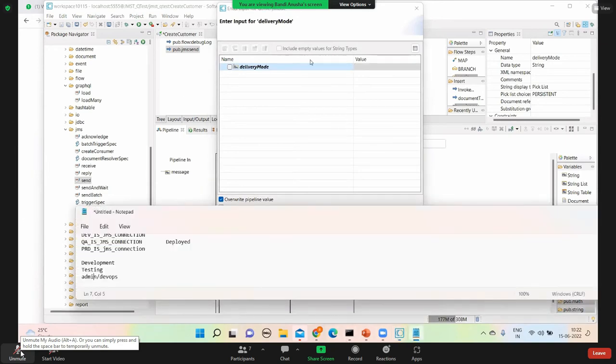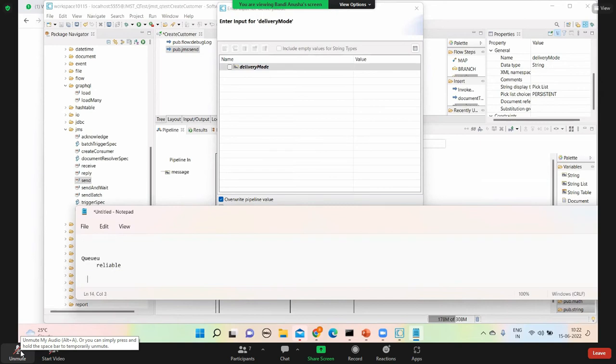In case of queue, it's guaranteed delivery, reliable communication.